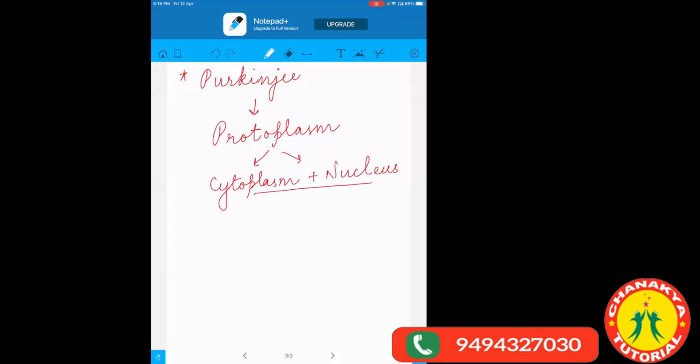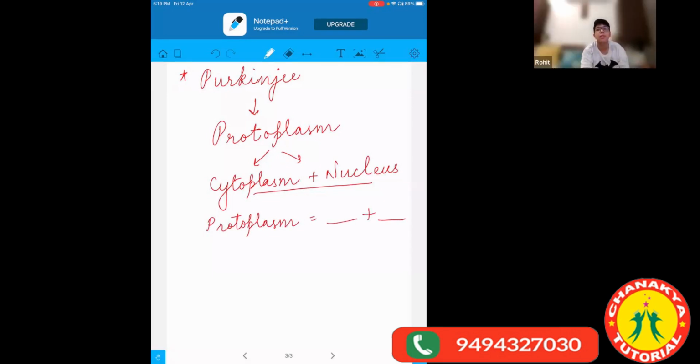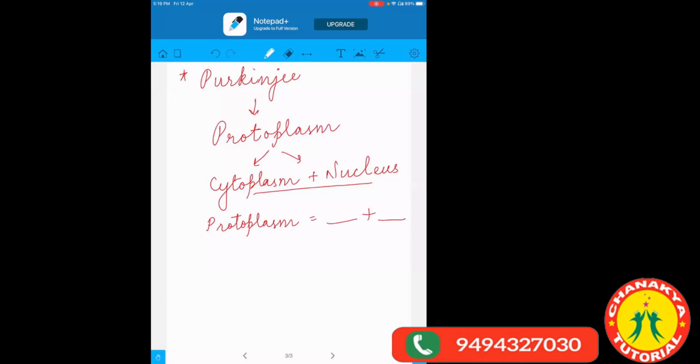If in the exam it comes protoplasm is equal to dash plus dash, what will be your answer? Ma'am, cytoplasm plus nucleus. Yes, correct. So protoplasm is the combination of two components, the cytoplasm and nucleus.